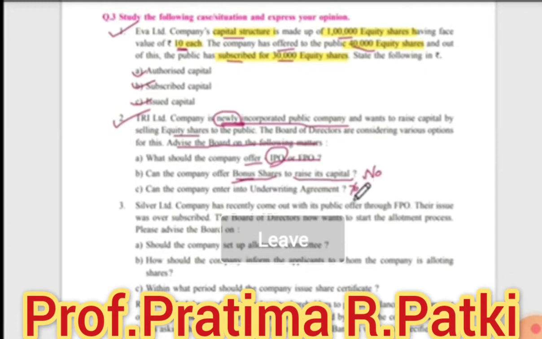Okay. Now, third question. Silver Limited Company has recently come out with its public offer through FPO. Understand FPO: if they are writing FPO, it means the IPO is already done. FPO means further public offer. Their issue was oversubscribed. Oversubscribed means many people have subscribed to the shares of the company.